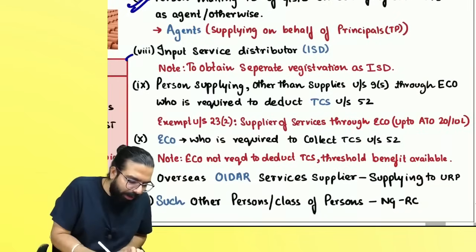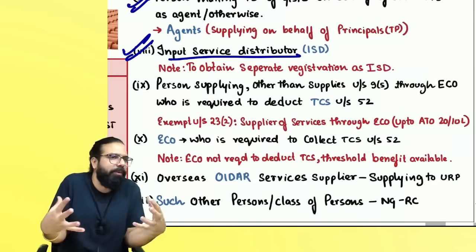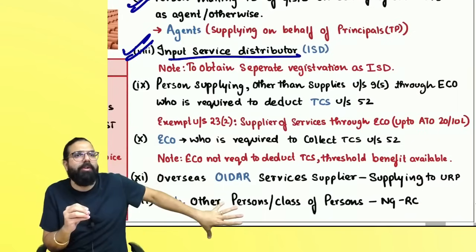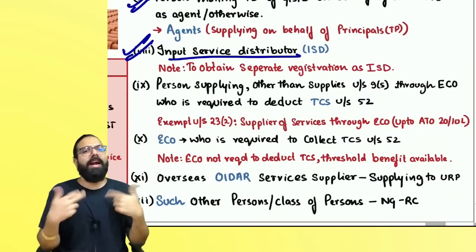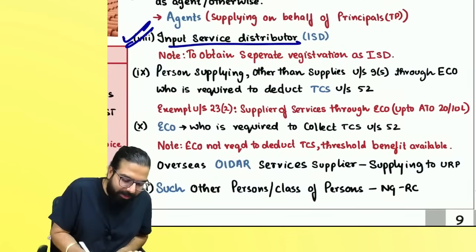The next one over here is ISD, Input Service Distributor. Always remember one thing, if I have Reliance head office, supposedly, and the head office wants to distribute the credit of input services to its branches, head office has to take registration as an input service distributor. And it's a separate registration.